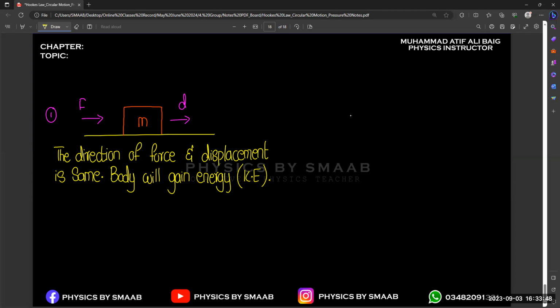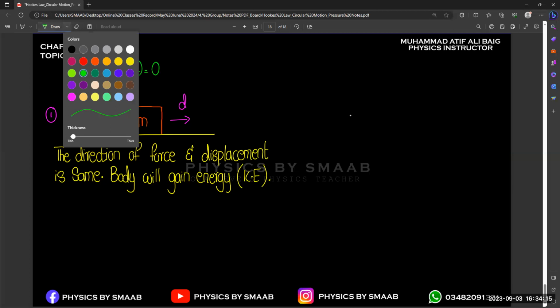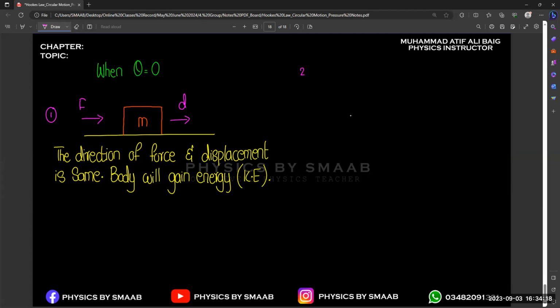So basically, in the first diagram, we can say that your angle between force and displacement is equal to zero, right? So when your angle is zero between force and displacement, you are getting maximum work done, right? But let's suppose you have a perpendicular concept between displacement and force. How is that possible? I will show you that also. Let's consider another example, in which we consider a 90-degree angle between force and displacement, right?